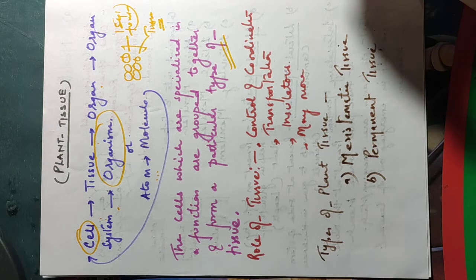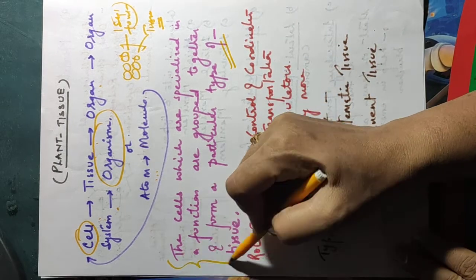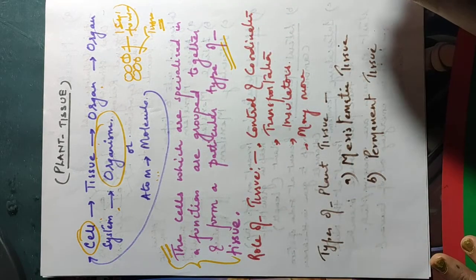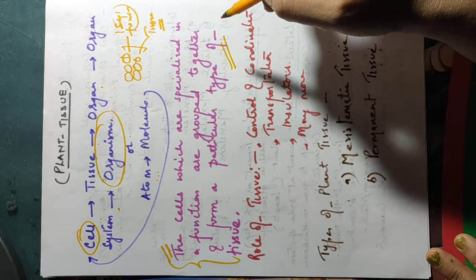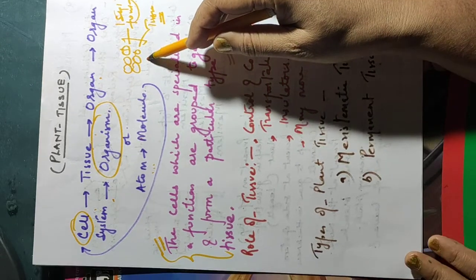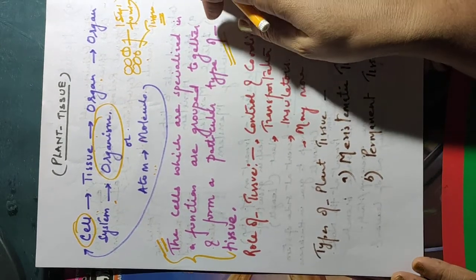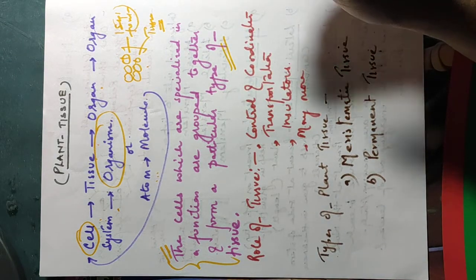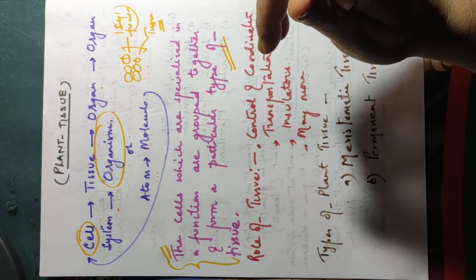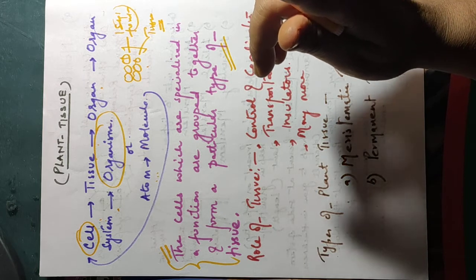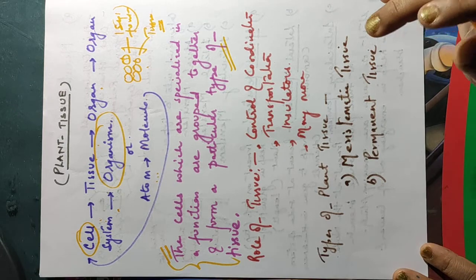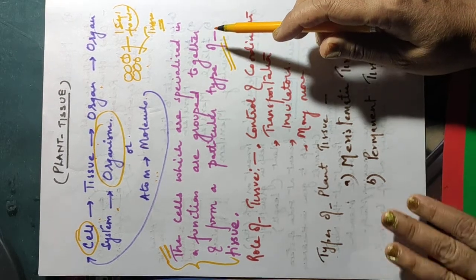So this is very important. Remember the definition of tissue. Tissue is a structure which is formed by a number of cells joined together to perform one specific function, or all those cells collectively perform one function. All those cells that collectively perform one function will be considered as a tissue. Okay, this is about tissue.